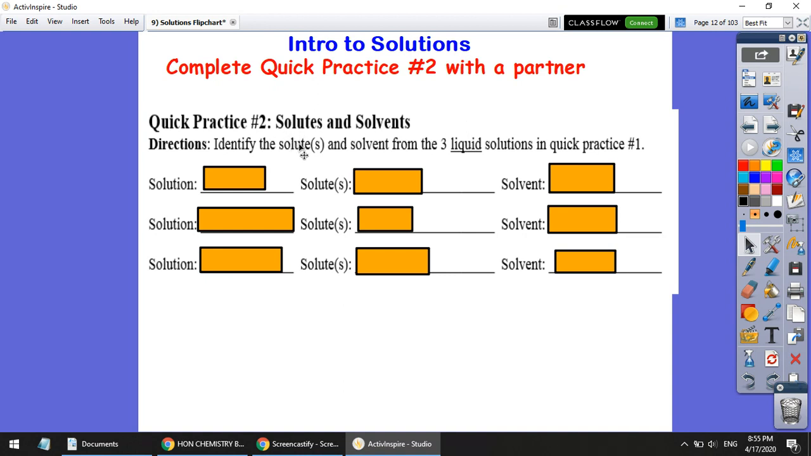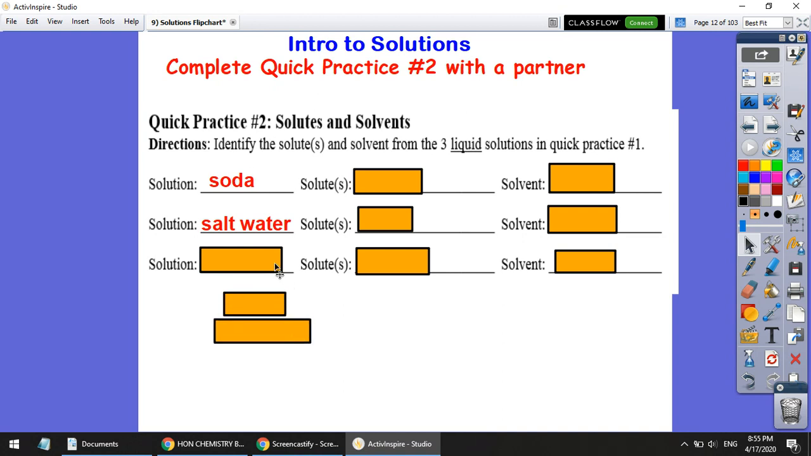Okay, now I'm not going to go through these in any particular order, but our 3 liquid solutions were soda, salt water, and Kool-Aid. Those were our 3 liquid solutions from the previous practice. Air and bronze are solid solutions.